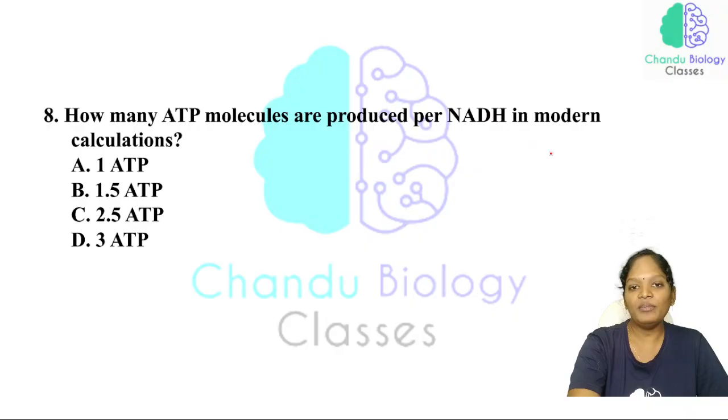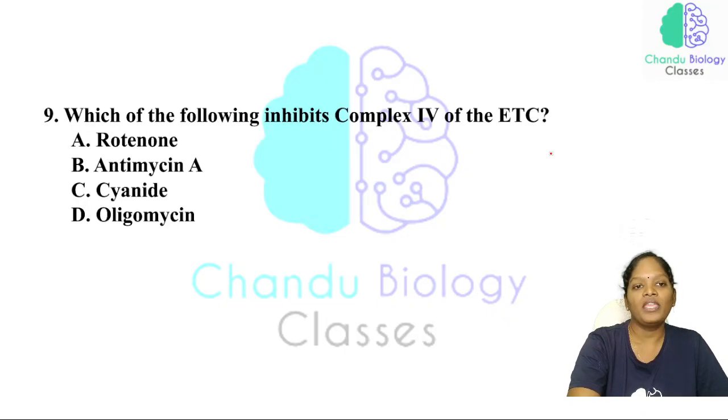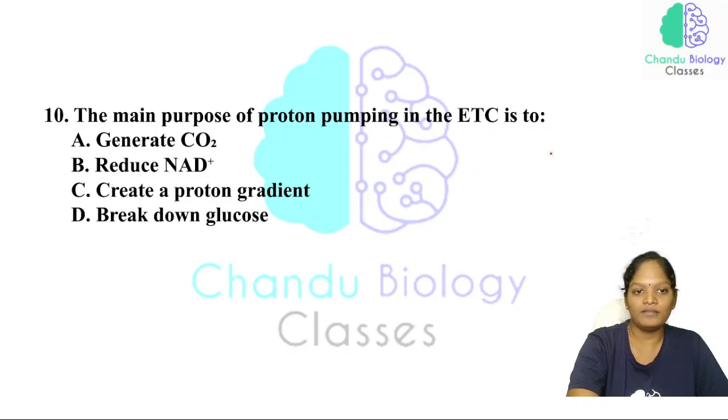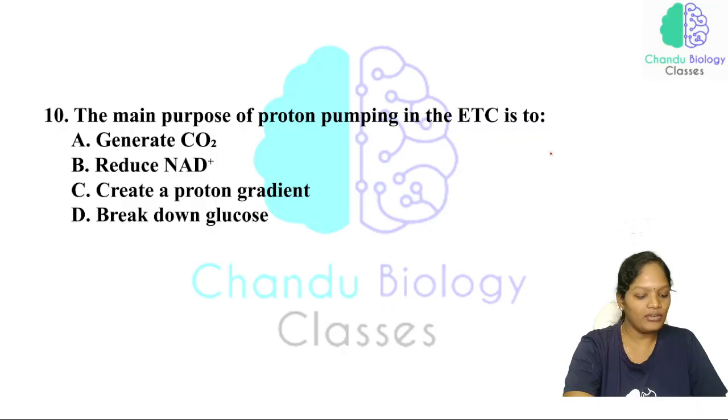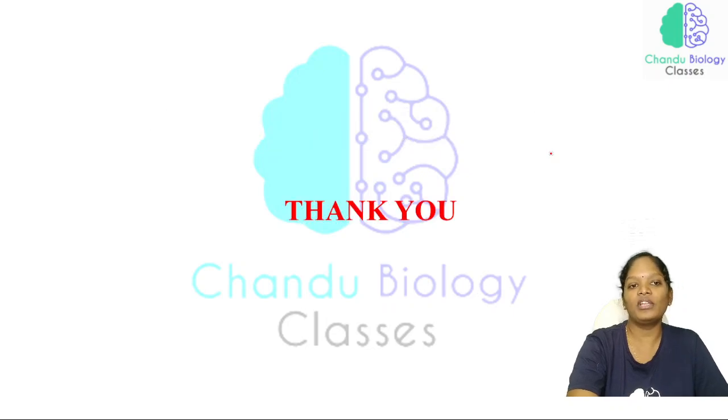How many ATP molecules are produced per NADH in modern calculations? That is 2.5 ATP. FADH₂ is 1.5. Which of the following inhibits complex 4 of the ETC? That is none other than cyanide. And the main purpose of proton pumping in the electron transport chain is to create a proton gradient.